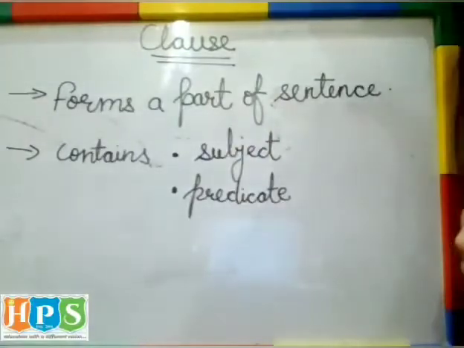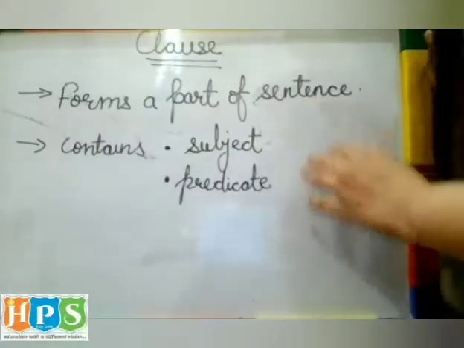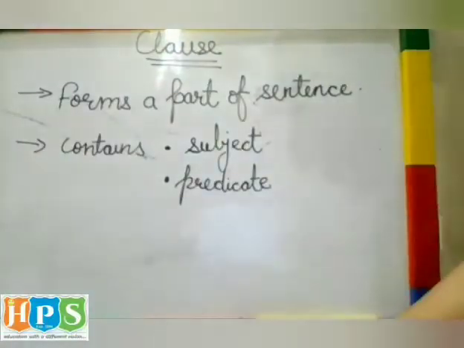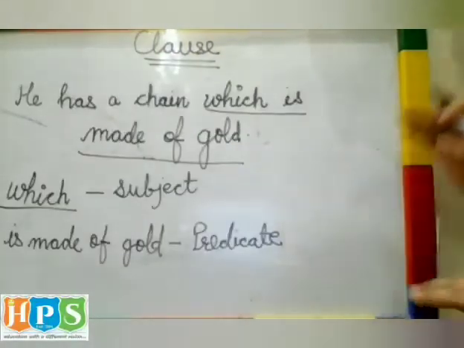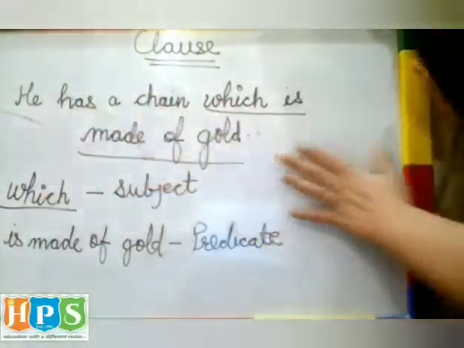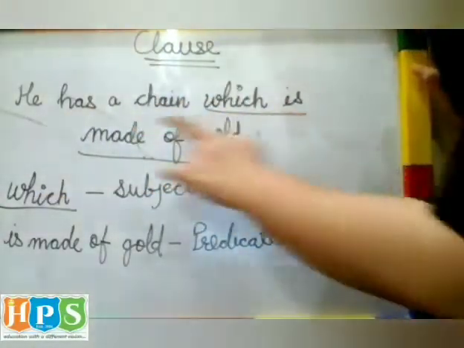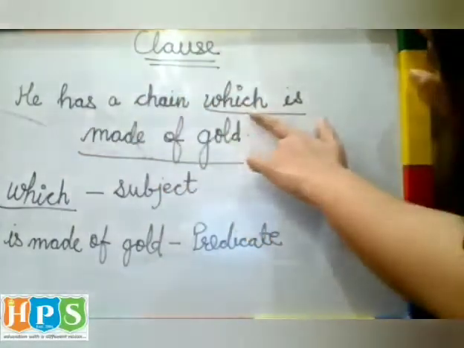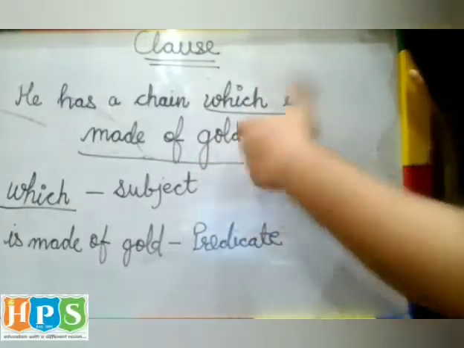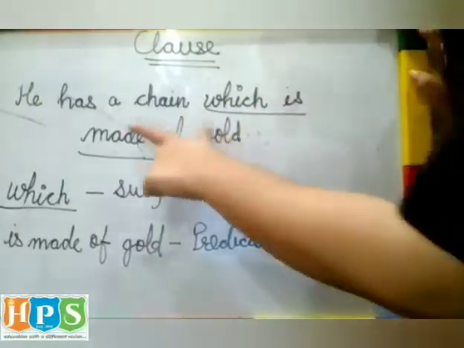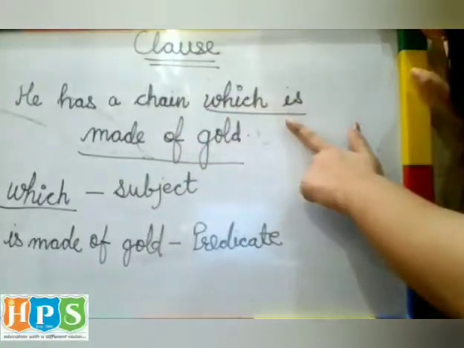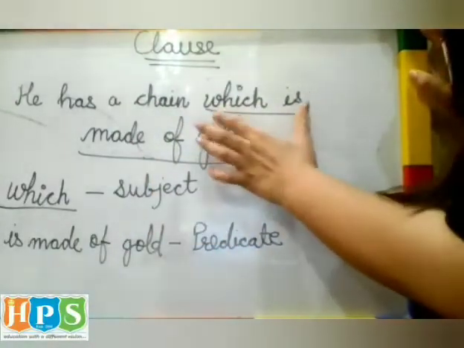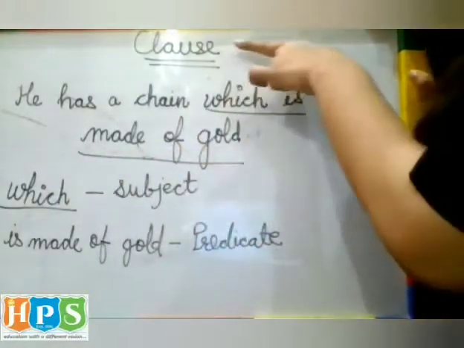Now we will understand clause by looking at some examples. Look at this example. We have a sentence here. ये एक complete sentence है जिसमें ये part clause है. Let's read the sentence first, then we will understand. He has a chain which is made of gold. So this part, the underlined part, is clause.